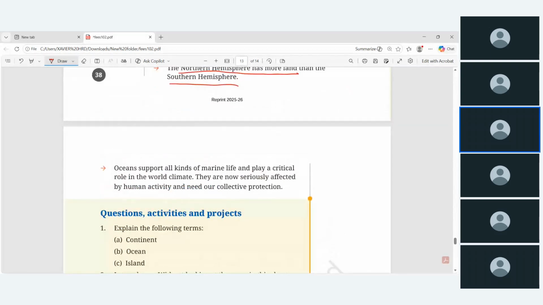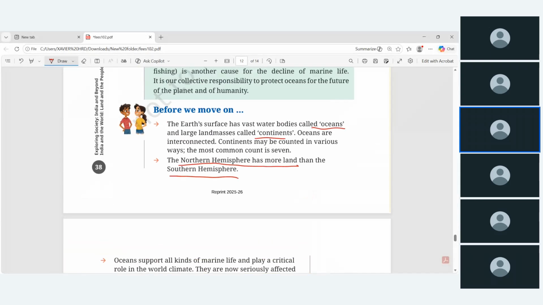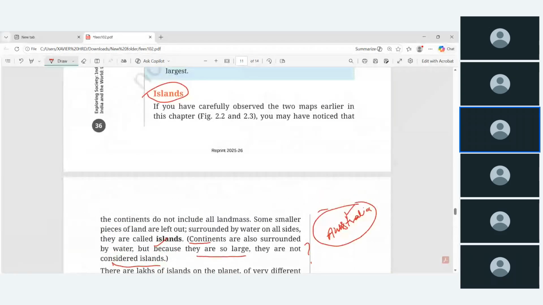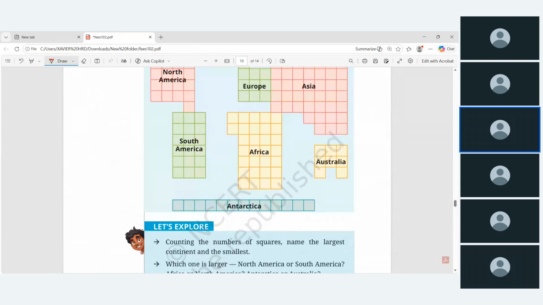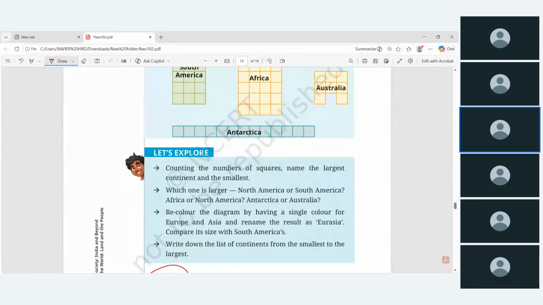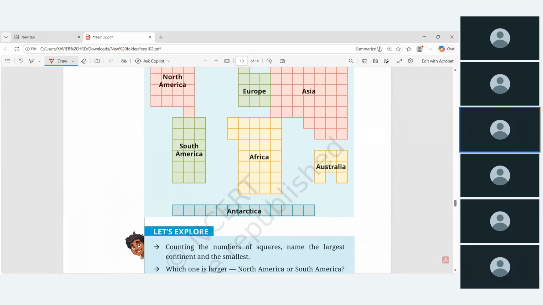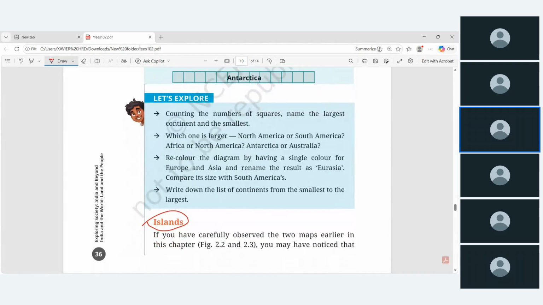Any doubt in this chapter? I think this is sufficient. That's why I said in the beginning, it's a 6th standard book. If you start reading, in half an hour or 1 hour you can read it, but note down some other points. When we move to the upper classes, the content will be more. And come to the next one.